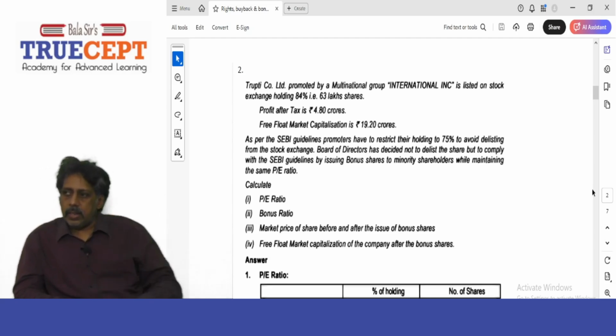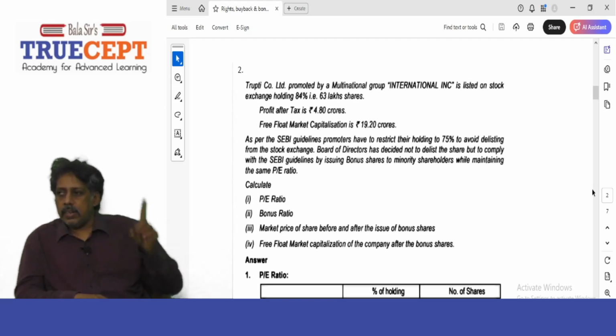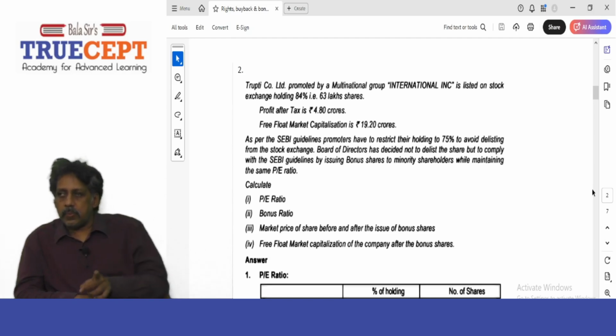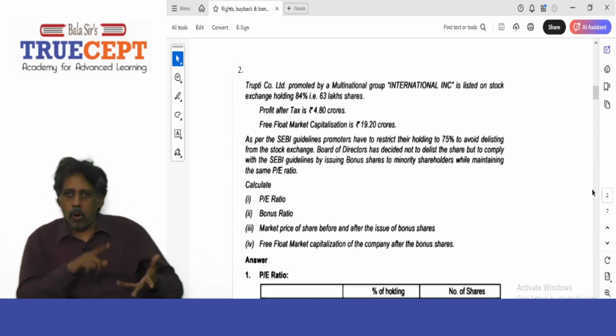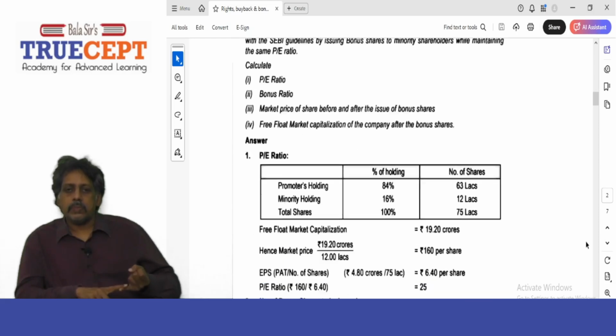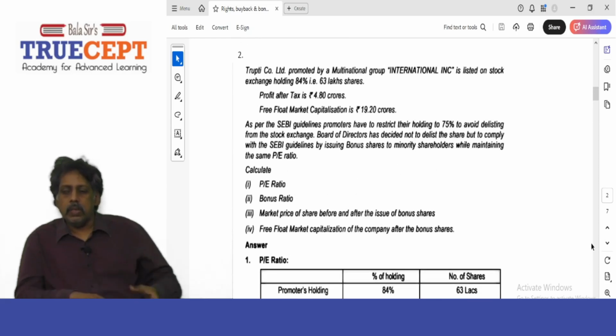Take a calculator: rupees 4 crore and 80 lakh divided by 75 lakh equity shares in issue will give the earnings per share. How much do you get? 6.4, sir. So that is the earnings per share.